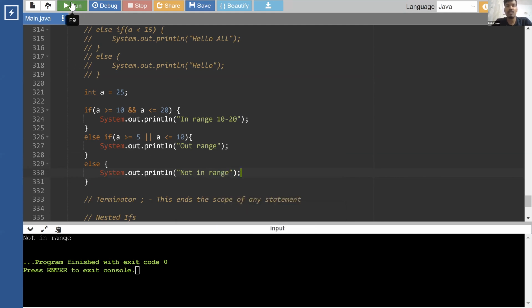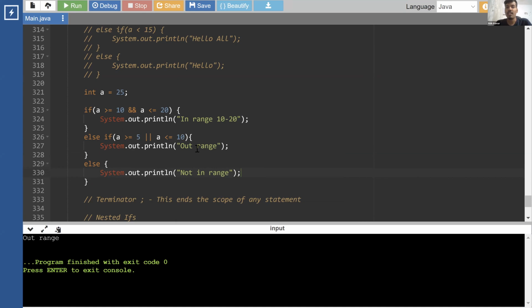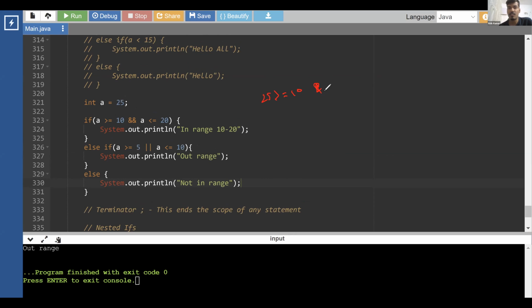Okay. So now in the case of or, even if one of them is true, it prints it. For example, here 25 is greater than or equal to 10, this is true, but 25 less than or equal to 20 is false. So this is true and false. What is true and false? This results in false. So we go to the next one.